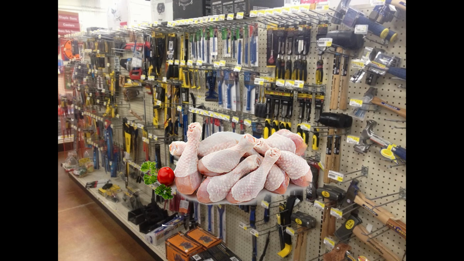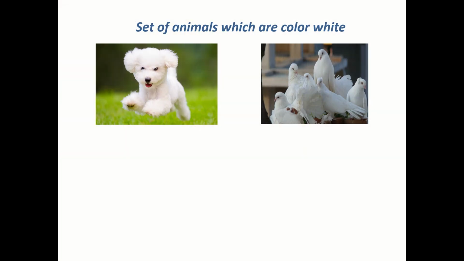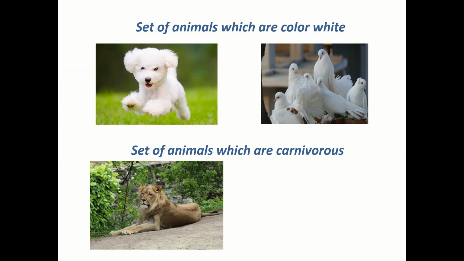But we have to be more specific because there are instances that a set might confuse a person. For example, we have here two sets. First set is set of animals which are color white. So we have the bird here and the dog. I think it's very obvious that they are white.